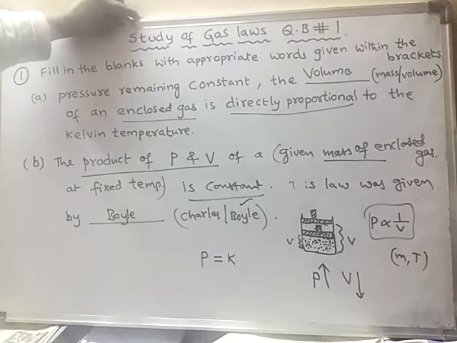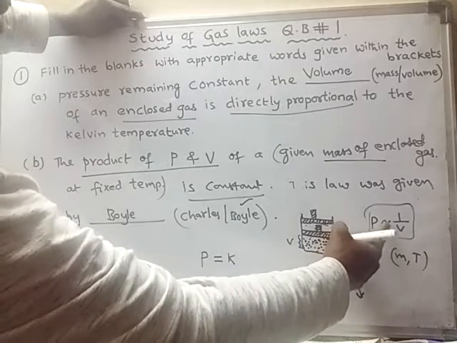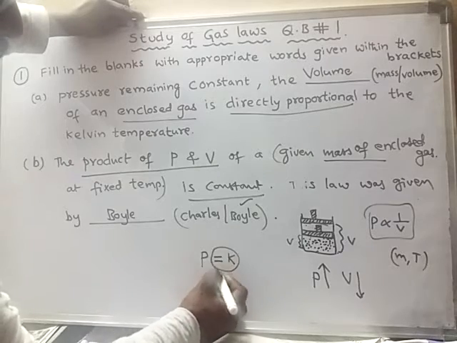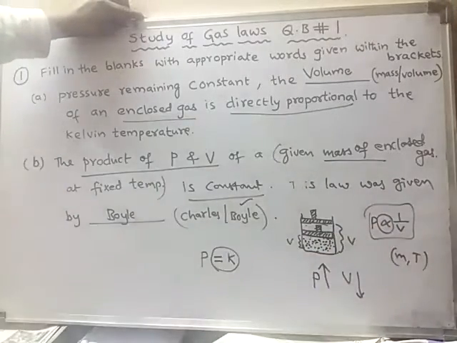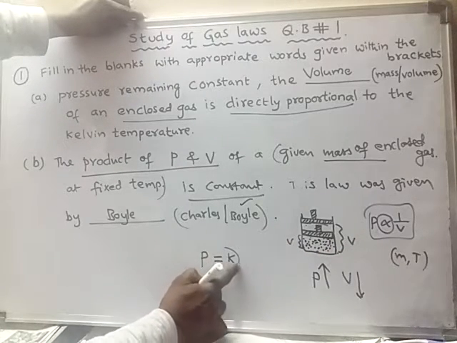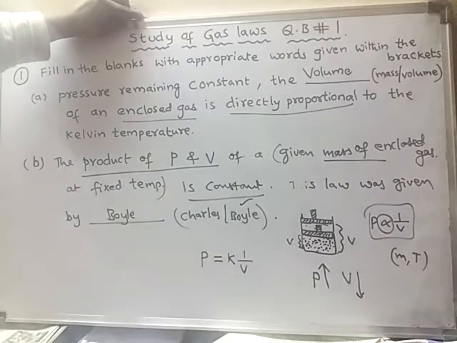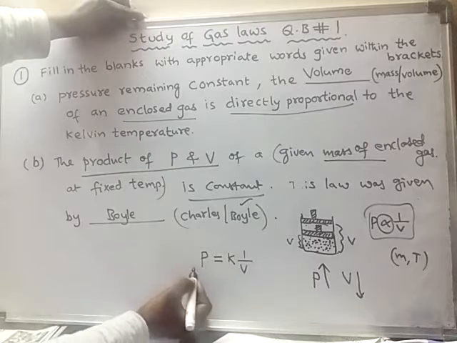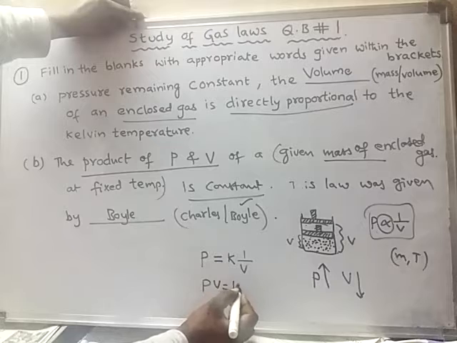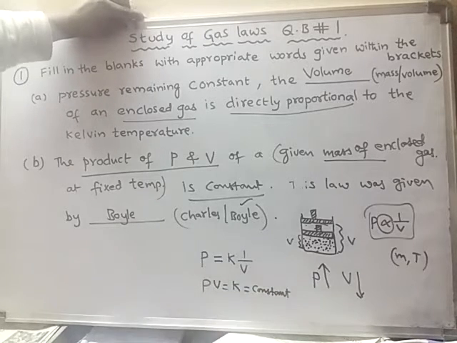So P is equal to K into 1 by V. Bringing V to the left side, PV is equal to K. What is K? K is nothing but the constant of proportionality.